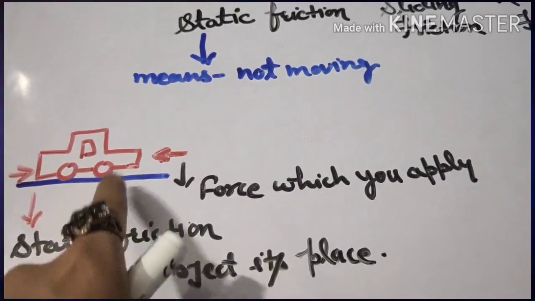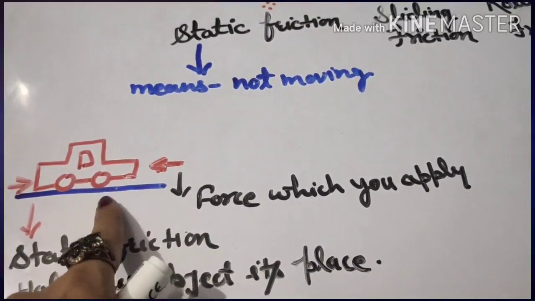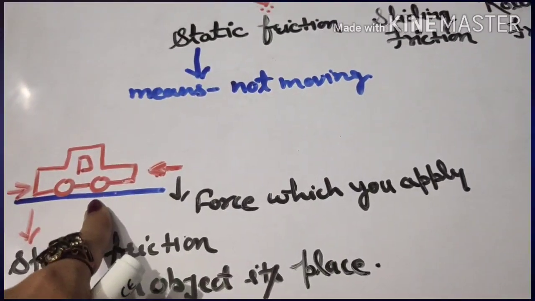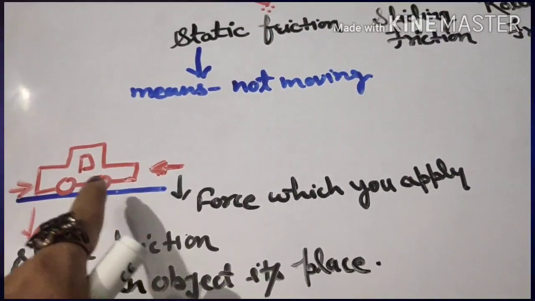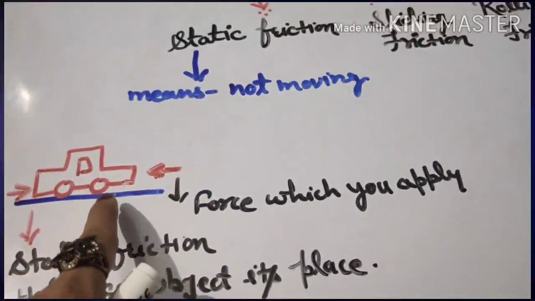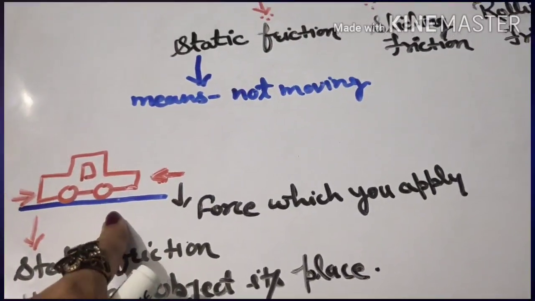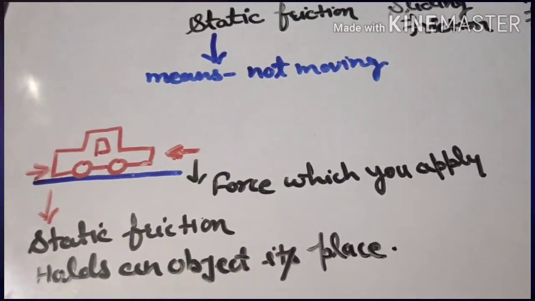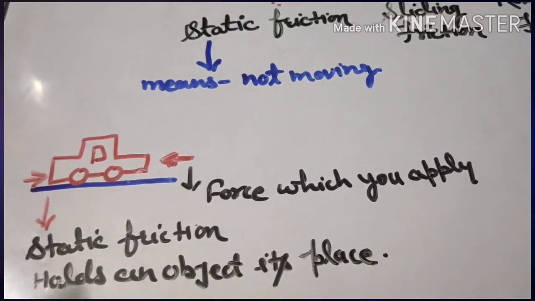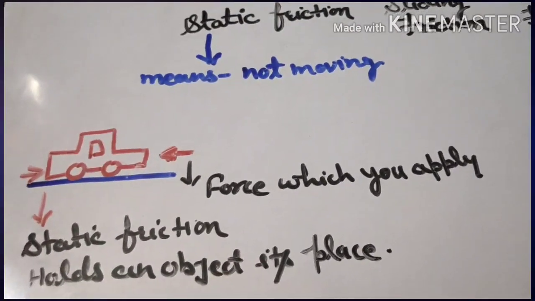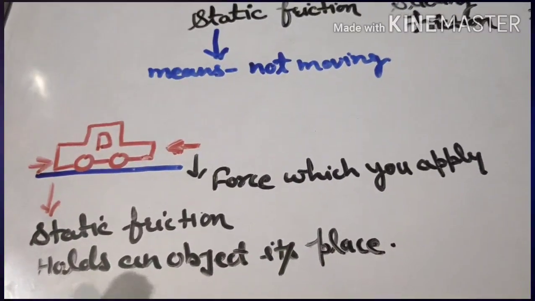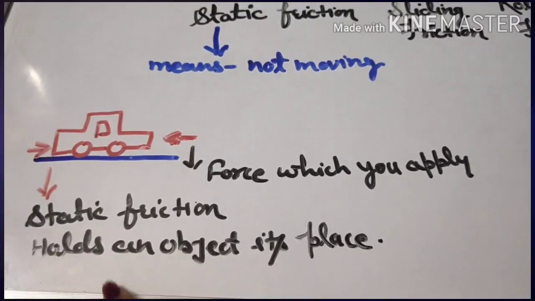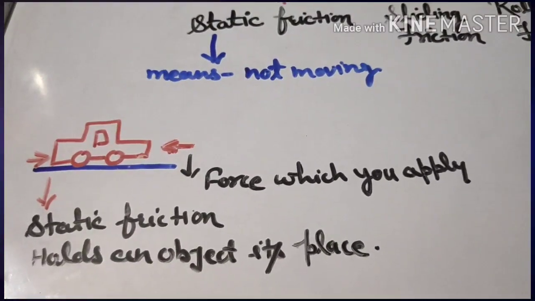And if you cannot change the car's position from rest into motion, that means there is a frictional force which is much greater than the force you applied on the car. This type of force of friction is known as static friction. As you already know, static means not moving, when the object is in rest position. So static friction holds an object in its place.